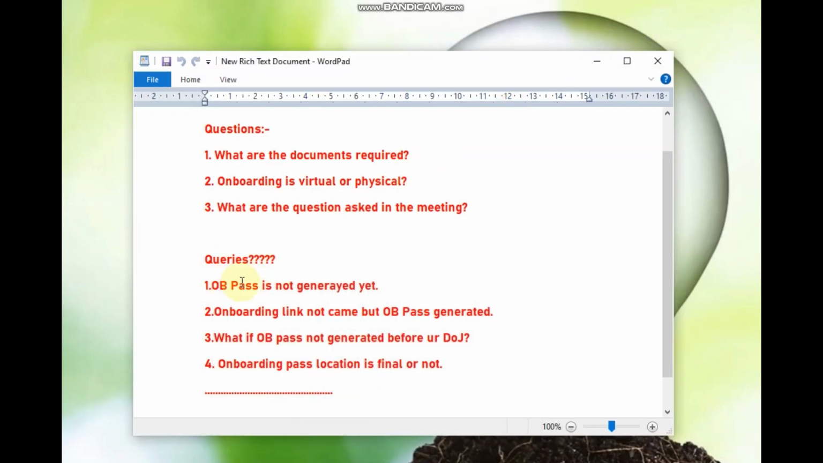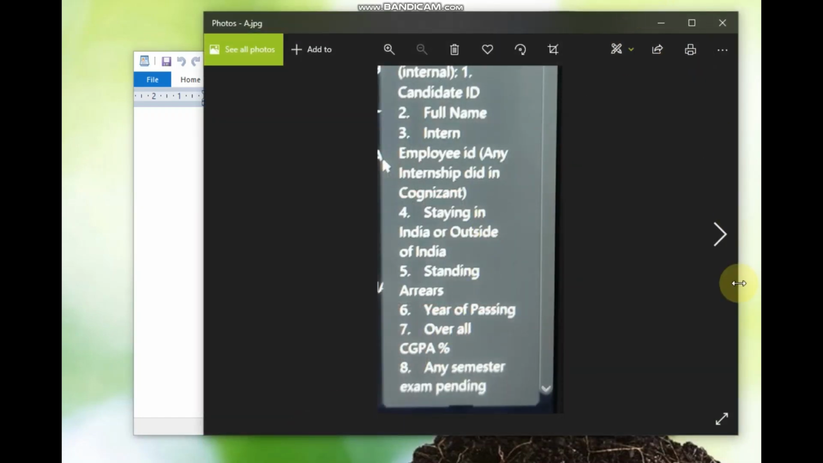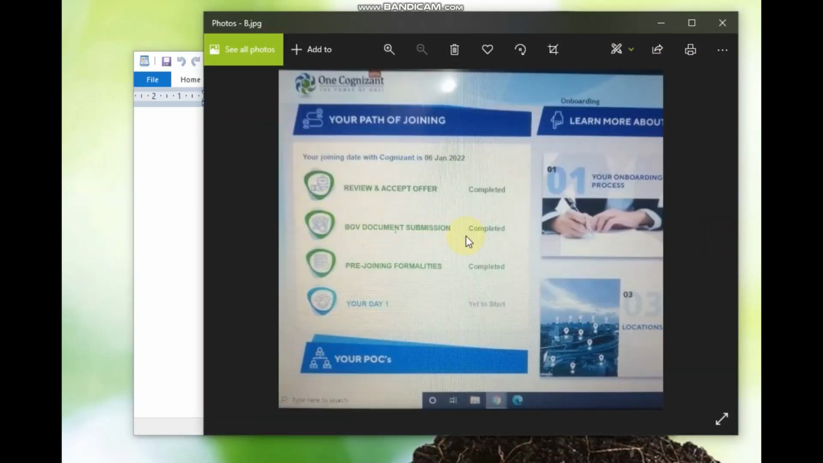So most of you are asking that your onboarding pass is not yet generated. See guys, if you have completed your background verification and your pre-joining formalities, then you will receive your date of joining. Once you receive your date of joining, your onboarding pass will be generated within 3 days before your date of joining.